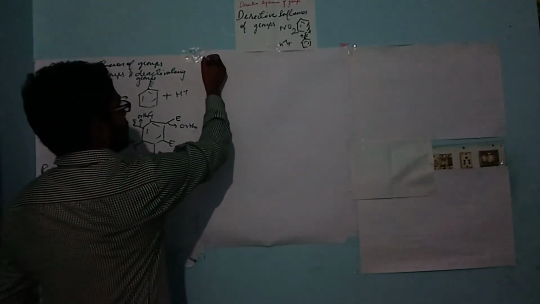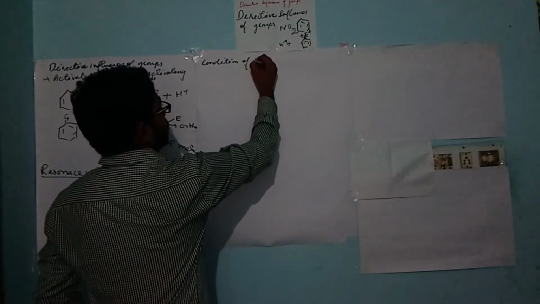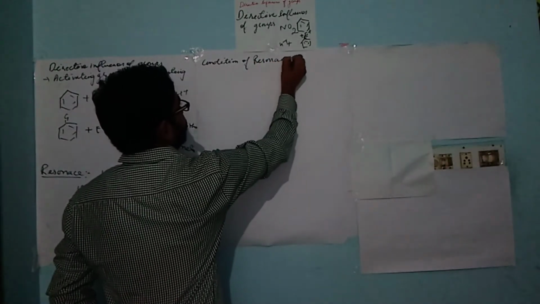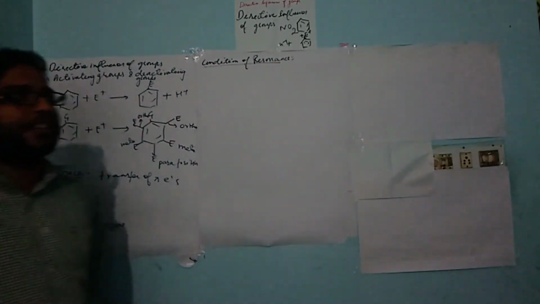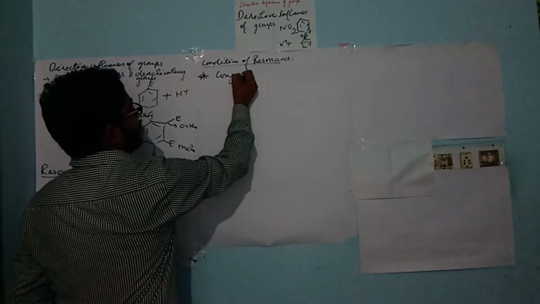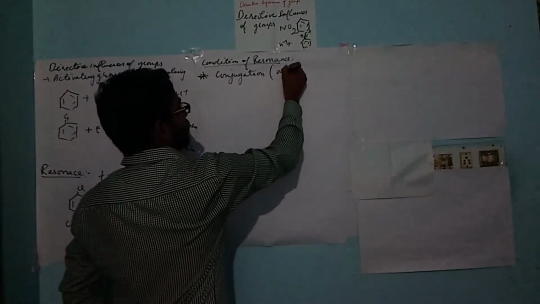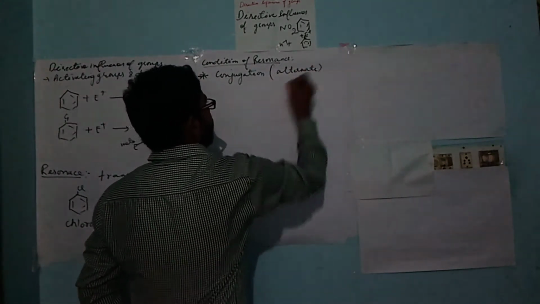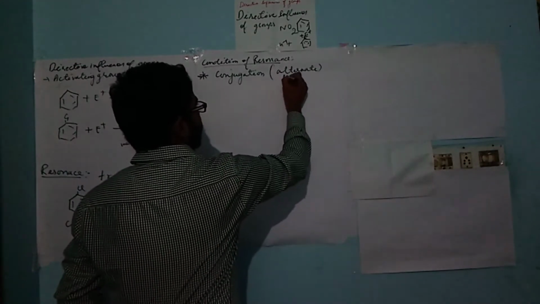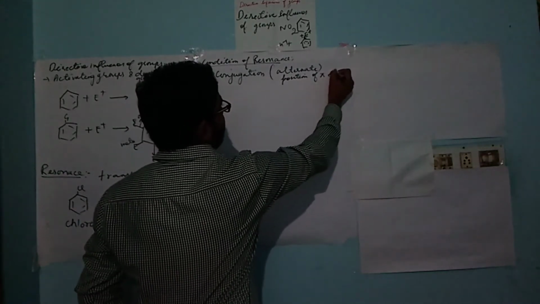So firstly, we have to deal with the condition of resonance. So let's learn the condition of resonance. The main condition is conjugation. So we have to learn about conjugation. Conjugation basically means alternate position of pi electrons.